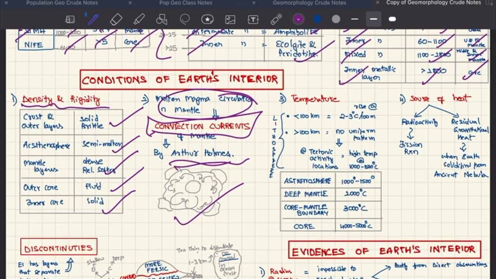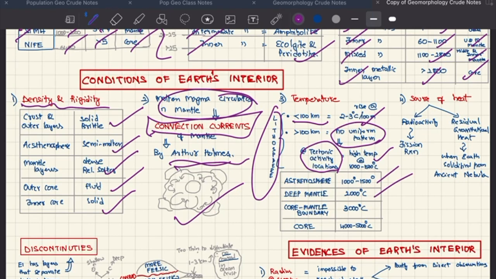And coming to the temperature, within the lithosphere, up to 100 kilometers, the temperature rises at 2 to 3 degrees centigrade per 100 meters. Beyond that, there is no uniform pattern. At tectonic locations, there is a very high temperature of 1000 to 1500. Asthenosphere has 1000 to 1500, deep mantle has 2000, core mantle boundary has 3000, and core has 4000 to 5000.